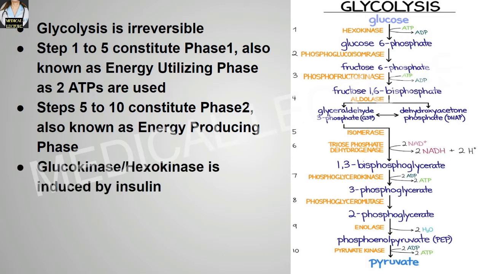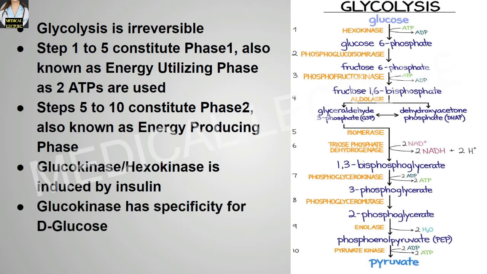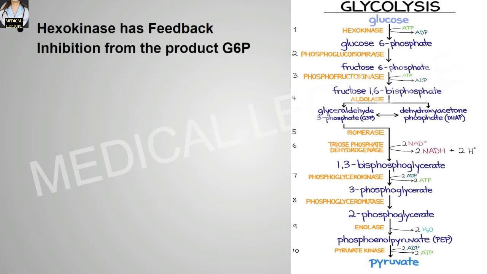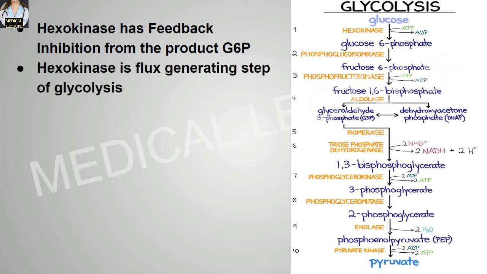Glucokinase or hexokinase is induced by insulin. Glucokinase has specificity for D-glucose. Hexokinase has feedback inhibition by its product, glucose 6-phosphate. Hexokinase is the flux generating step of the glycolysis process.